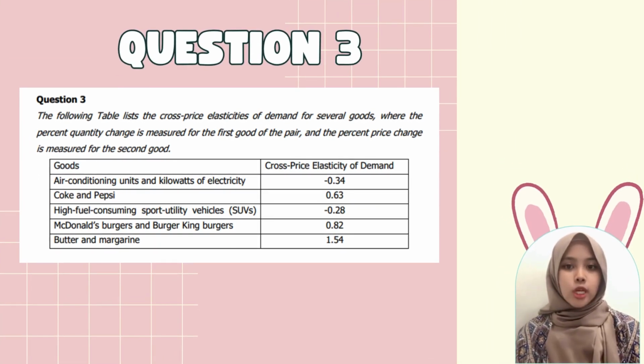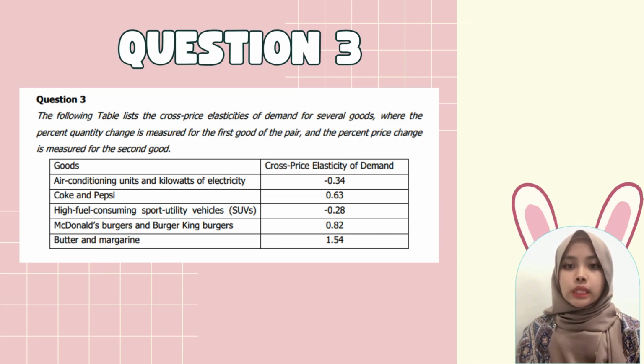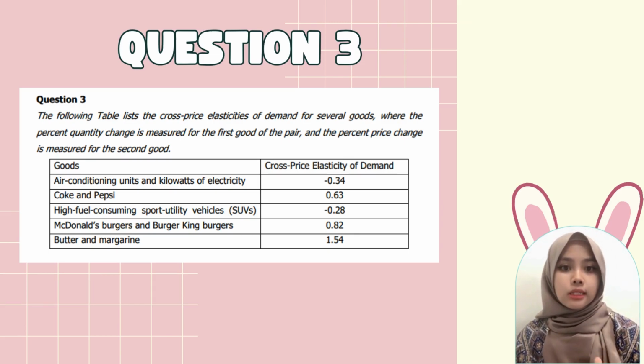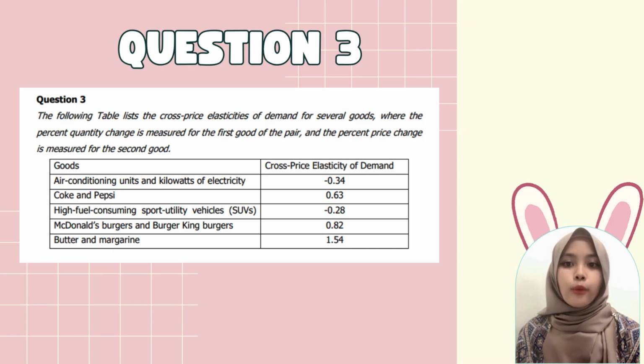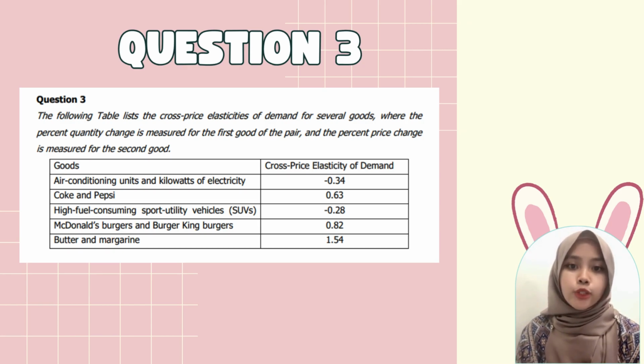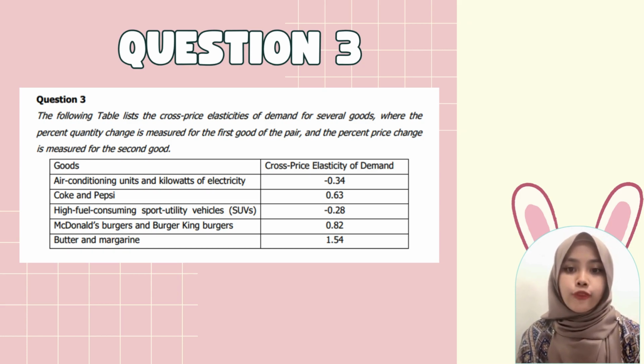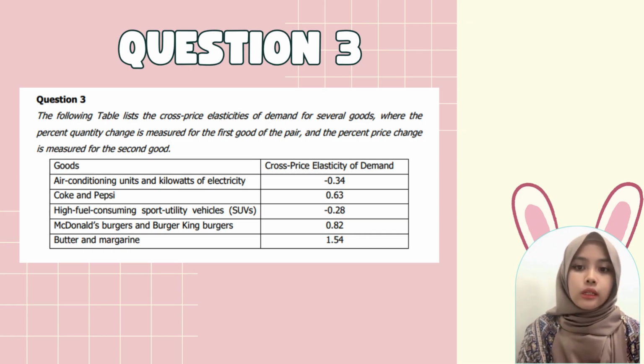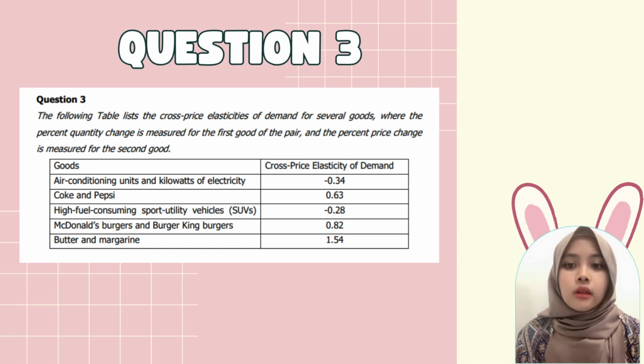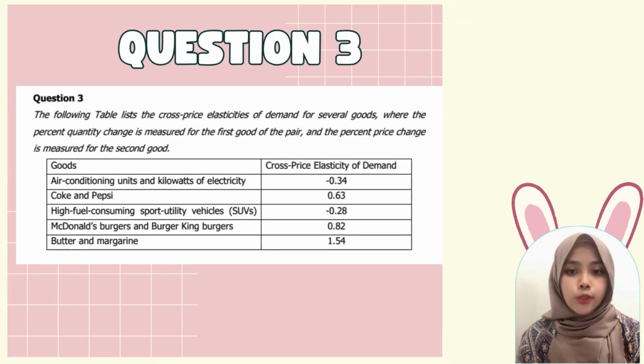So moving on to question 3. The following table lists the cross price elasticity of demand for several goods, where the percent quantity change is measured for the first good of the pair and the percent price change is measured for the second good. So there are 2 types of goods, whether complementary or substitute.